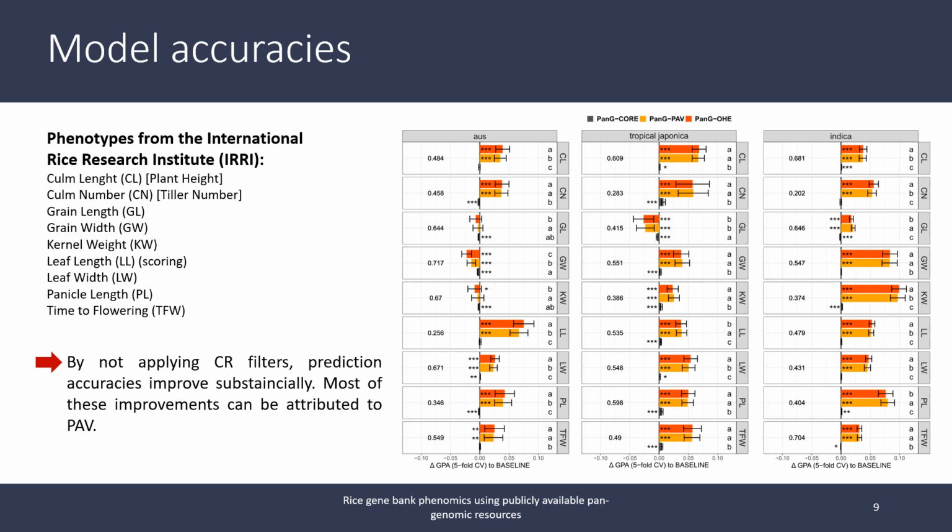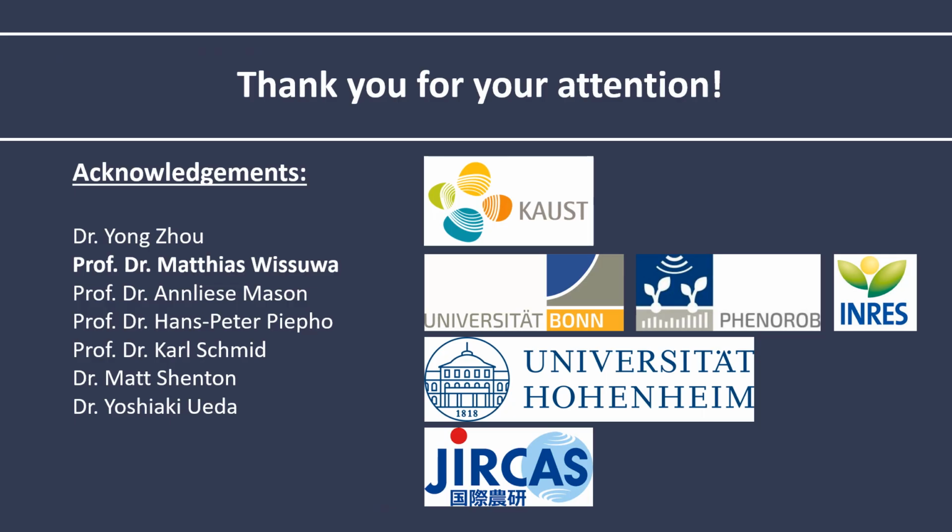We can conclude that not applying a standard approach of call rate filtering for SNPs identified in the rice pan-genome enables substantially more accurate prediction of phenotypes. As this is done by just modifying the pipelines of handling existing data, these improvements are achieved at no additional cost.